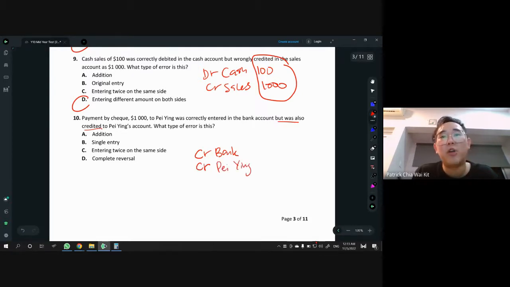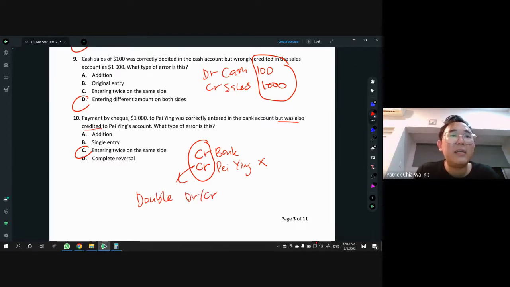By right, this is wrong. Definitely this is wrong. By right, it's supposed to DR paying, but they go and CR also, right? So what you can see here is there are two CRs. What's the name of this? This is known as entering twice on the same side. I also call this double, the error of double, which is double DR or double CR. Hence, this is actually part of the SAD error. What is SAD again? S is single entry, A is addition, D is double DR, and also different amount, right? So questions 9 and 10 already show you examples of one being a different amount and one being the double.